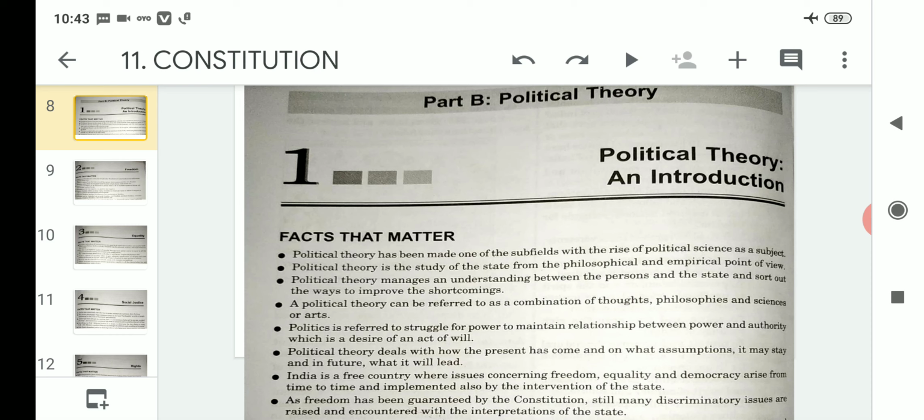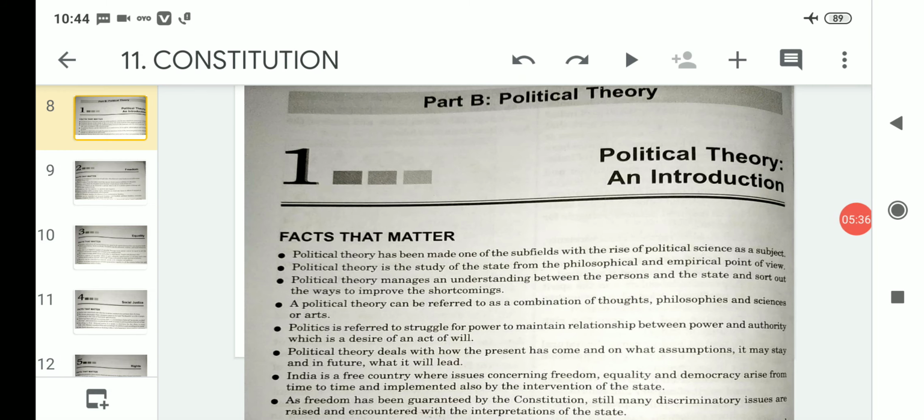As we already know, all the safeguards regarding freedom, equality and democracy are given to us through the Constitution of India, which cannot be changed. But still, if some issues are there, they can be resolved with the intervention of the state. So as freedom has been guaranteed by the Constitution, still many discriminatory issues are raised and encountered with the interpretations of the state.